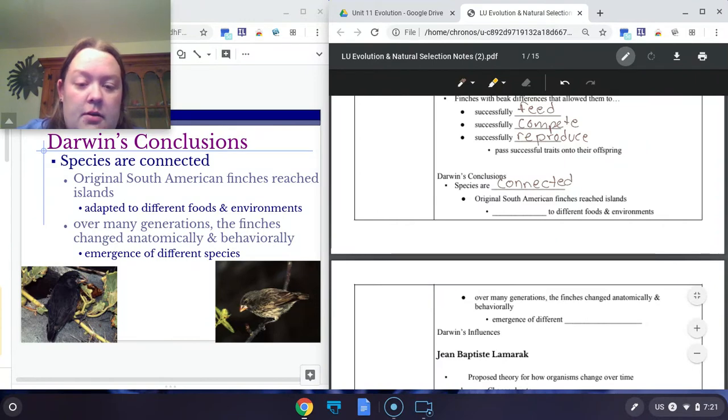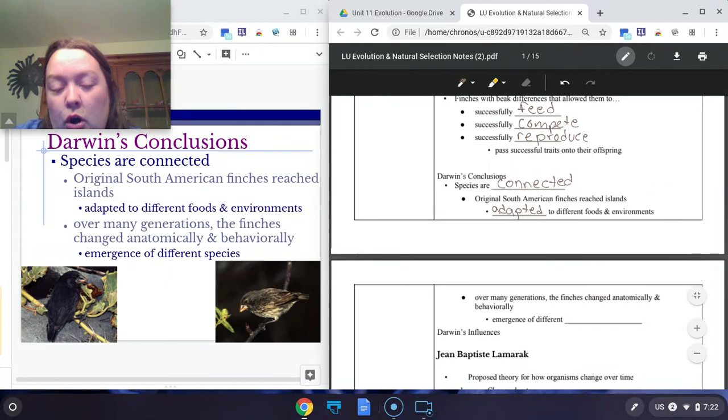Some birds lived in the trees, some on the ground. They lived in various different places. They ate various different foods, whether it was seeds or nuts or insects. And then over time, they slowly adapted to where they were living and what they were eating. And this caused changes over time, changes in their beaks, changes in their behavior, changes in their overall size.